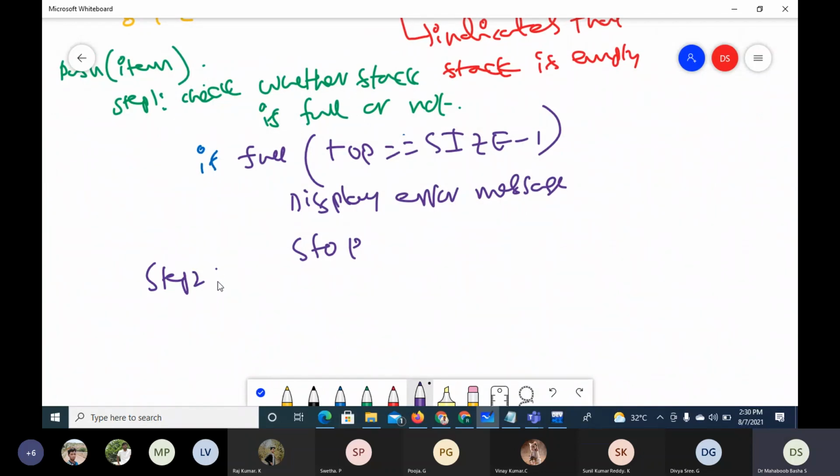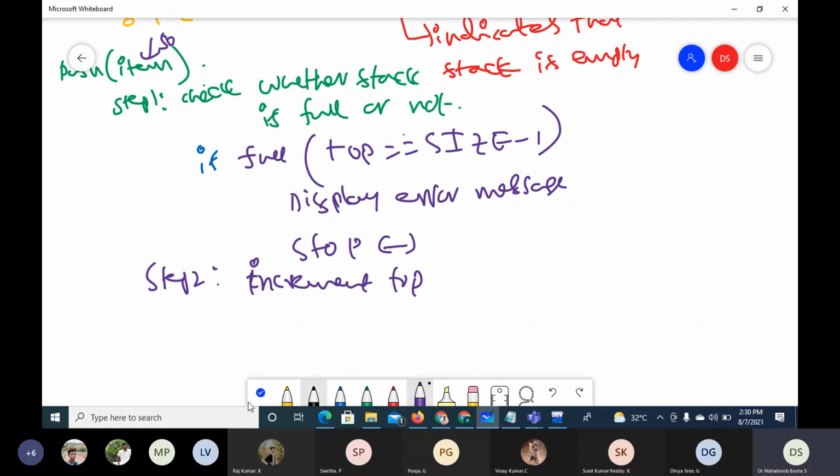If not full, we'll be reaching here. If full, we are terminating. If not full, we are coming here. Now the item, suppose I have to push 50. What I have to do in case of push, before we insert the item, is increment top.